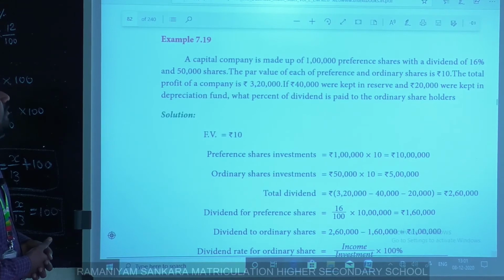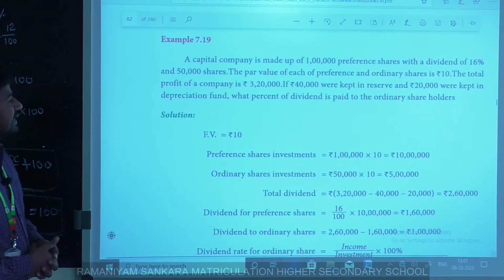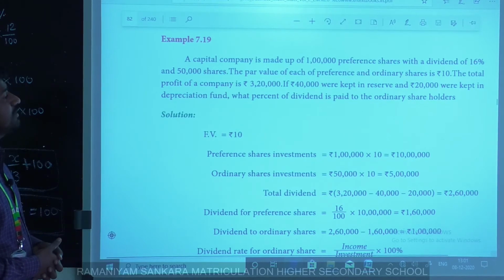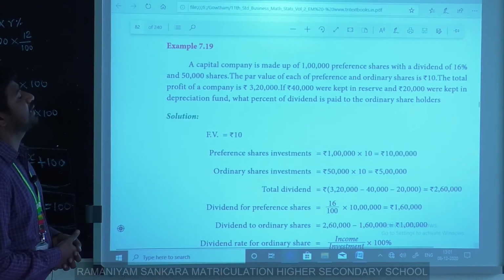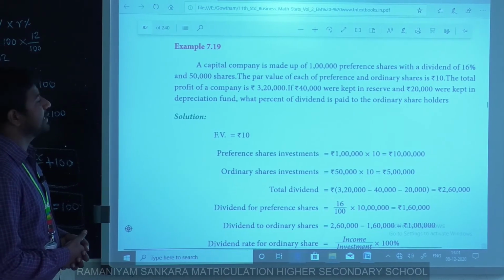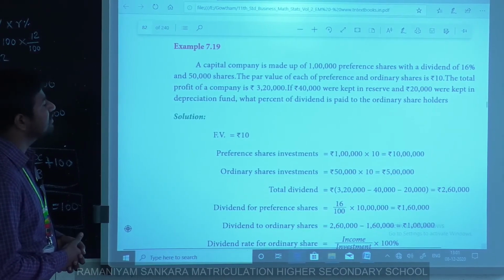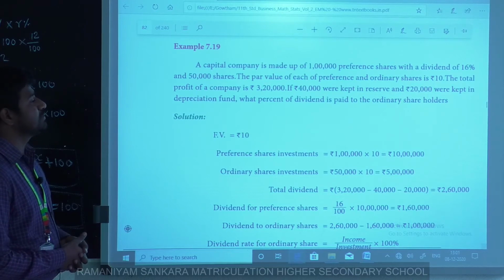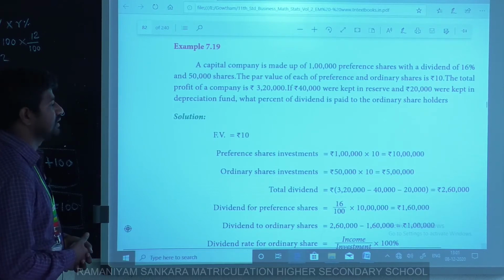The total profit of the company is 3,20,000. If rupees 40,000 were kept in reserve and rupees 20,000 were kept in a depreciation fund, what percent of dividend is paid to ordinary shareholders?